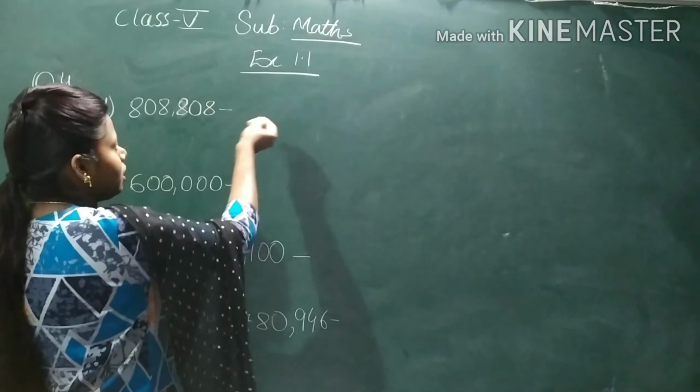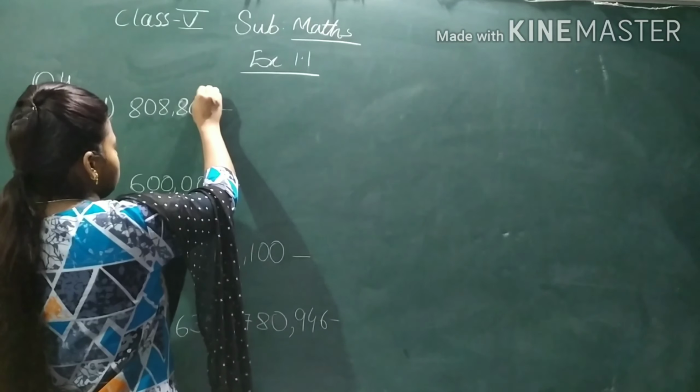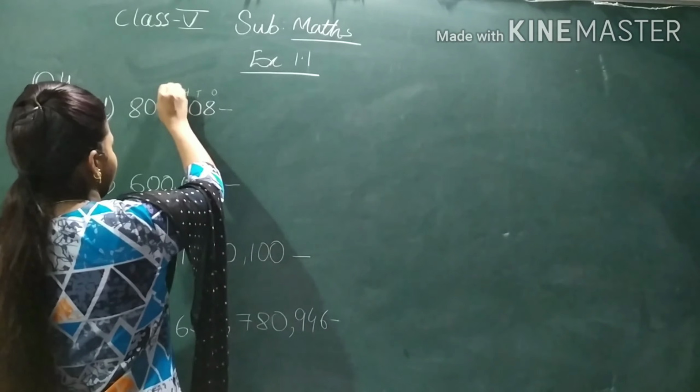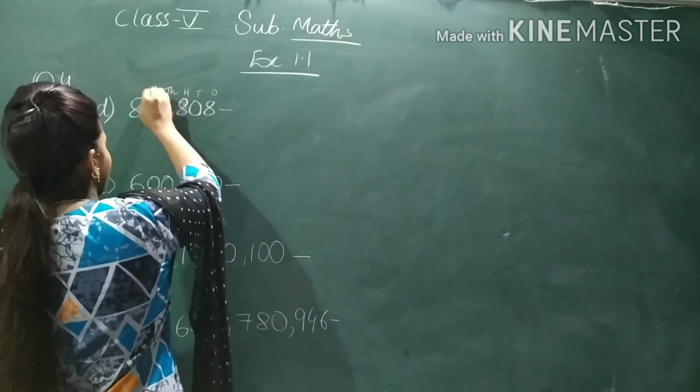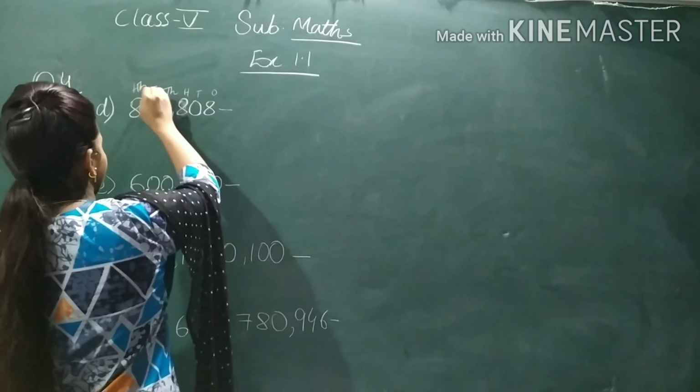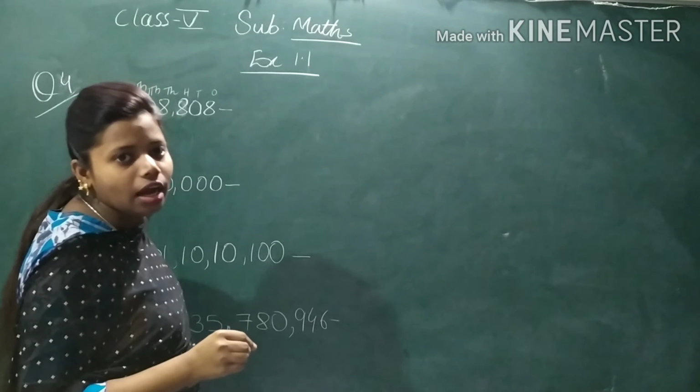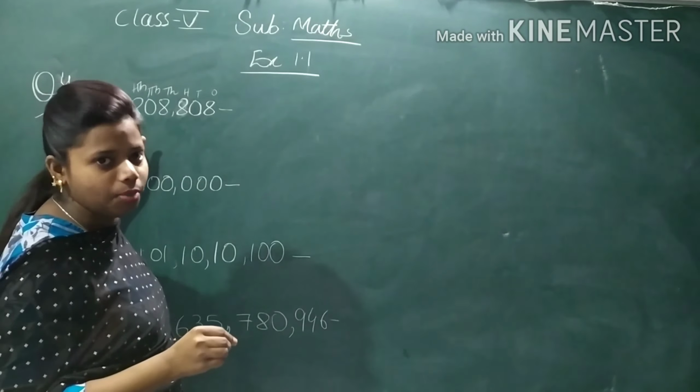If you are getting confused, on top you can write like this: ones, tens, 100, 1000, 10,000, 100,000. So 8 is in which place? 100,000 place. So we will write 800. We will not write 800,000 because in the thousand place 8 is there. So we will write 800, 8,000.